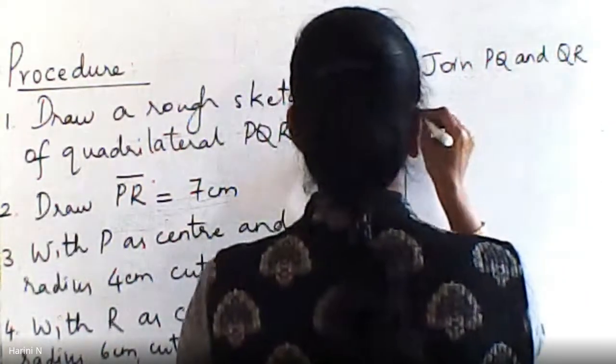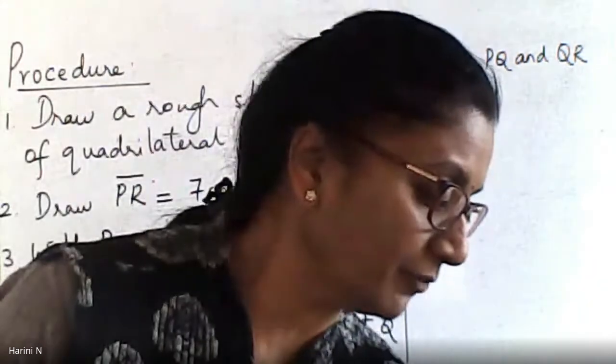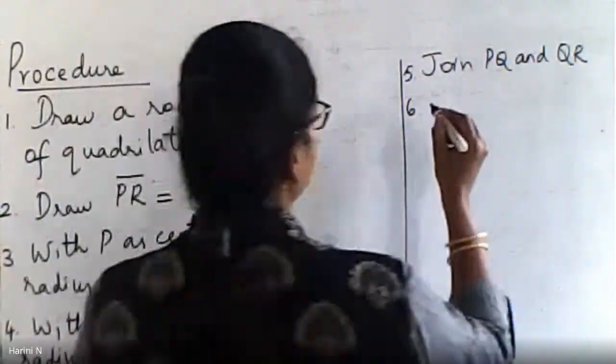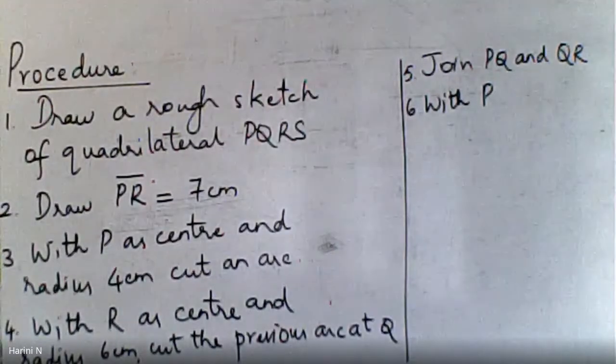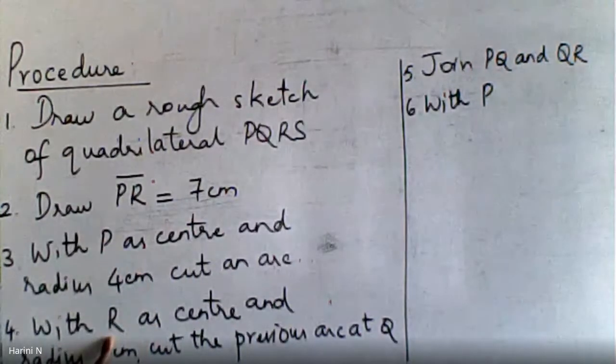Now you come to the second triangle. What did you do for the second triangle? With P as center and radius 5.5 or 5? 5.5. Yeah, 5.5. With P as center and radius 5.5 centimeters. Ma'am, for S is the center, no, ma'am? How the P became center? No, P only. Go back to your figure and see. You started with P first, then R. For the second triangle, again you started with P, then you went to S, is it not?